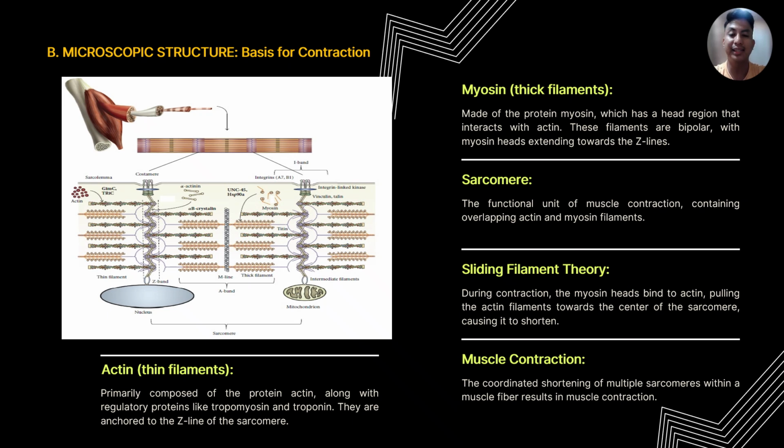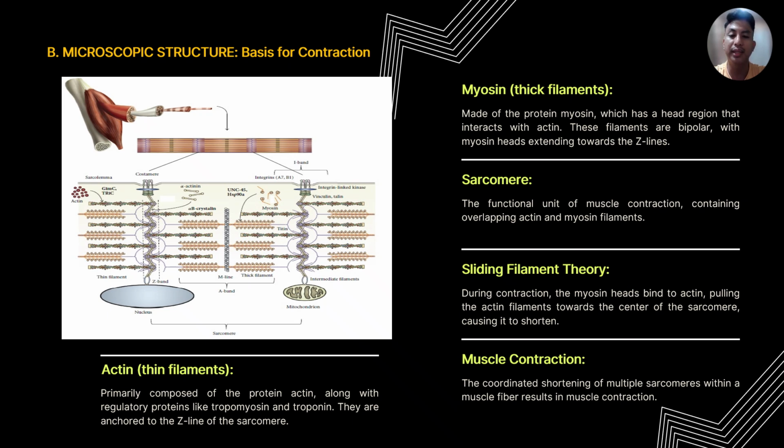In a relaxed state, the actin and myosin filaments partially overlap. When a muscle is stimulated by a nerve impulse via release of acetylcholine at the neuromuscular junction, calcium is released from the sarcoplasmic reticulum, allowing the actin and myosin filaments to interact.